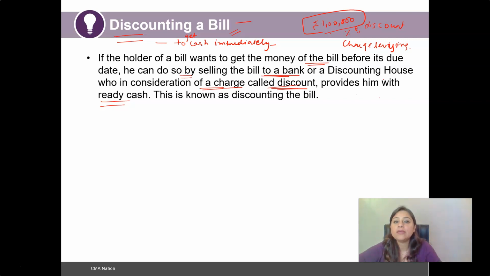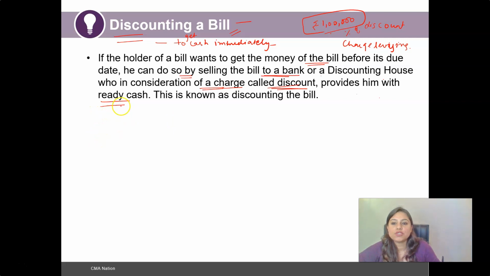This could be termed as the commission of the bank or the discounting house for providing the readily available cash to the holder of the bill. Thus they will charge a percentage as a discount, which would be a form of income for that particular bank or discounting house.